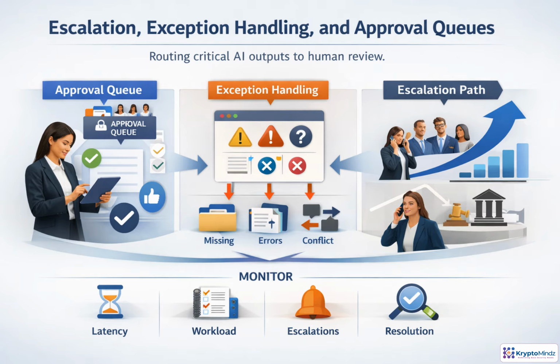Not every AI output should move straight into production. The workflow needs a controlled path based on risk, confidence, and policy sensitivity. Low-risk, high-confidence outputs may be auto-approved. Uncertain outputs move into an approval queue, where qualified reviewers validate them before release. Exceptions need explicit rules. Missing data, conflicting signals, policy violations, or low confidence should trigger review, rejection, or correction. If the case remains unresolved, the impact is high, or failures repeat, escalate to senior decision makers. Then monitor latency, workload, escalation rates, and resolution quality.